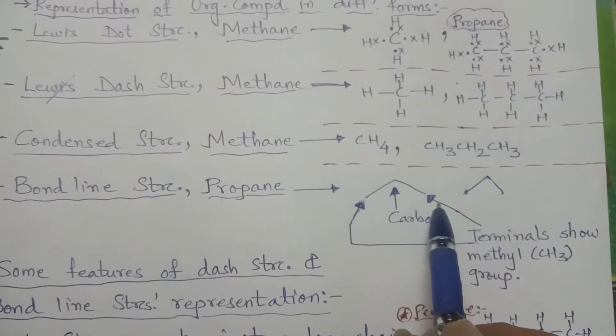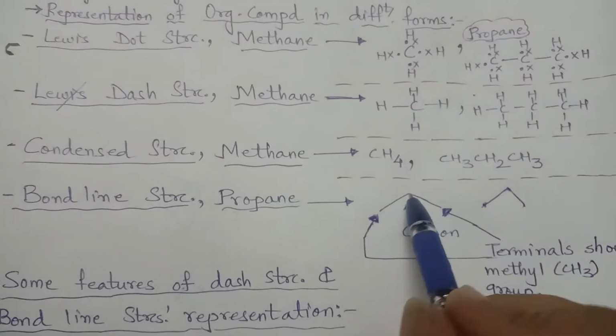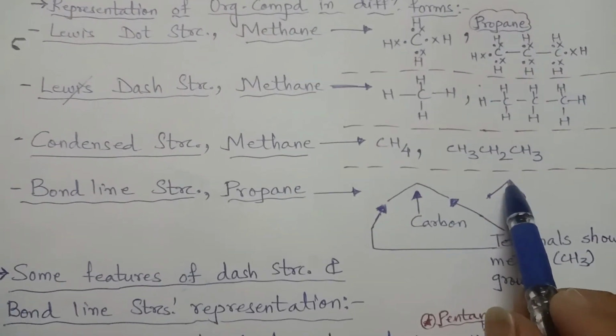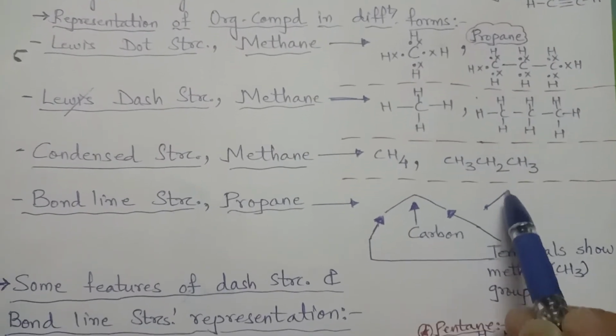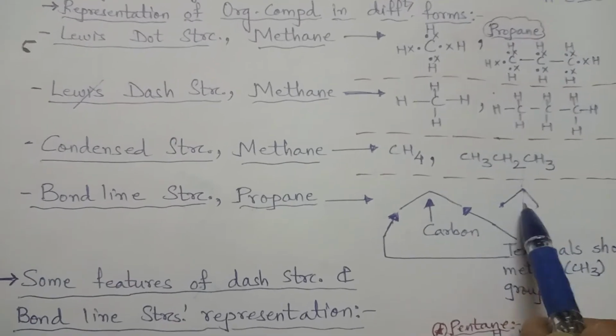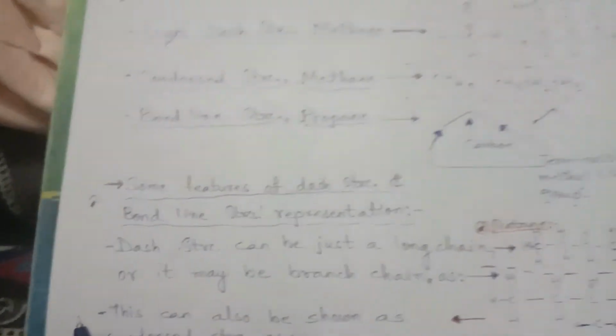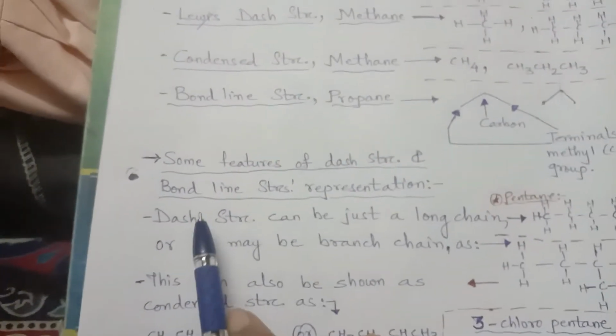So these are the two terminals which show methyl groups, and the joint is the carbon, and here it will be considered 1H. So CH3, CH2, CH3, propane, right? We will learn more about it, but this is just the introduction portion.